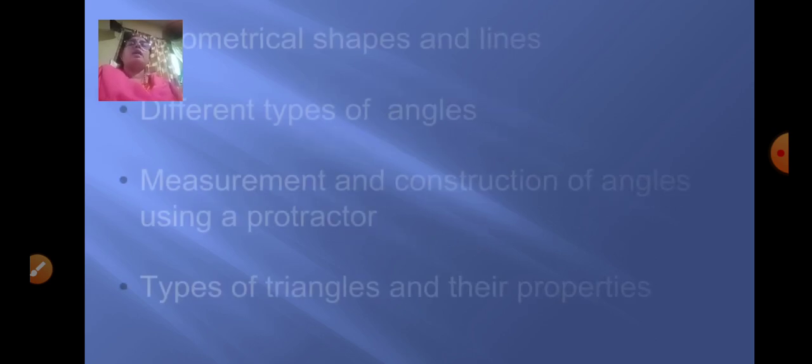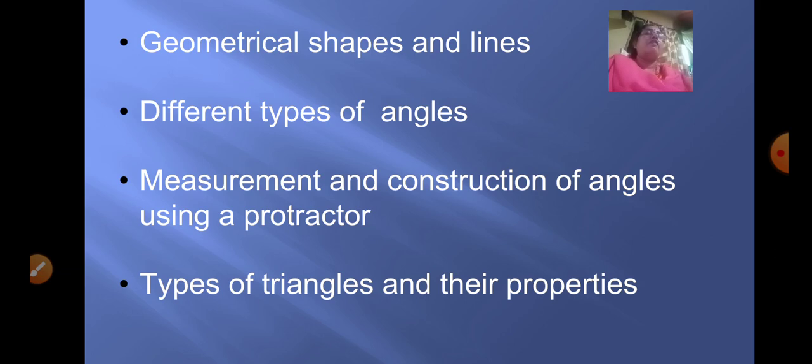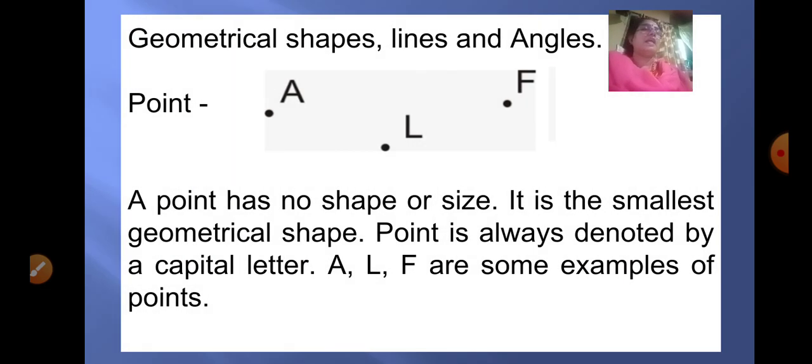Students, in this chapter, we'll be covering some topics like geometrical shapes and lines, different types of angles, measurement and construction of angles, that is how to draw using a protractor, and types of triangles and their properties. So let us start with the geometrical shapes, lines and angles.